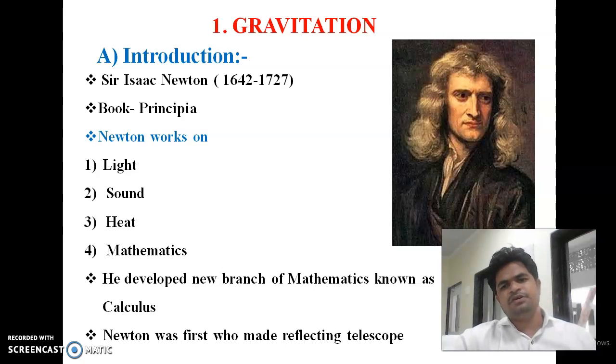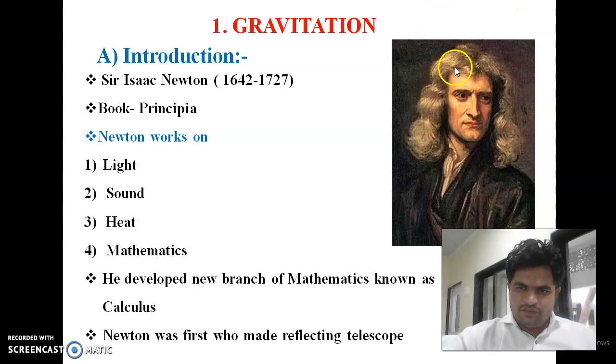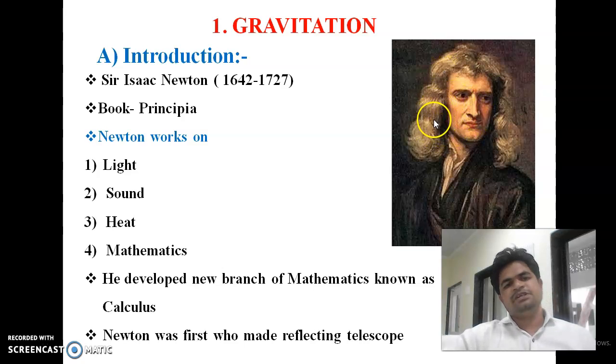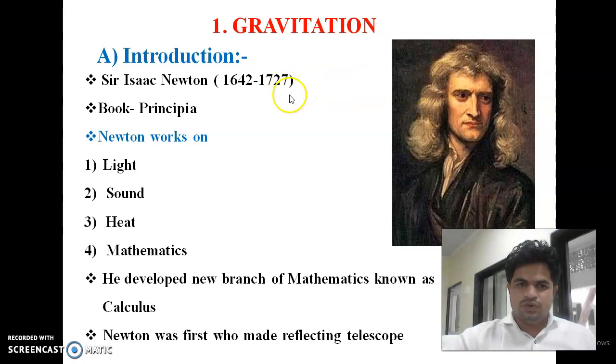Introduction of this first chapter. In this slide we can see a person who is very famous in the world. Everybody should know this person: Sir Isaac Newton, born in 1642 and ended his life in 1727.